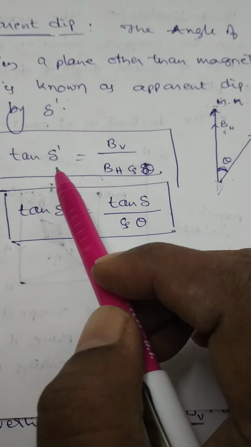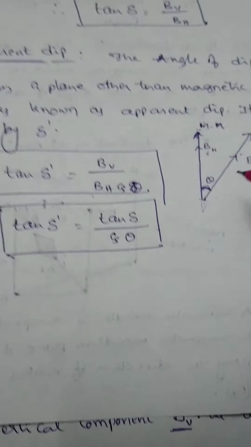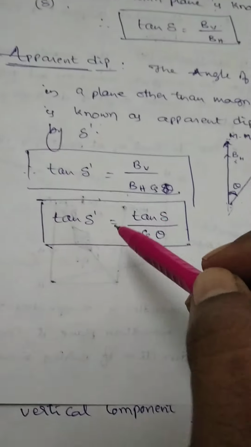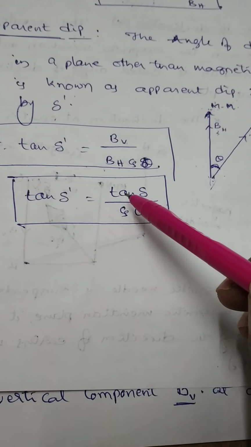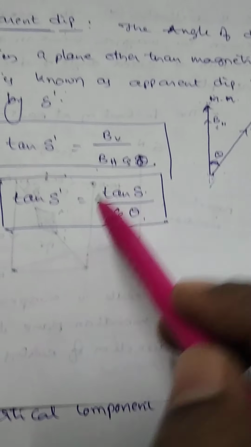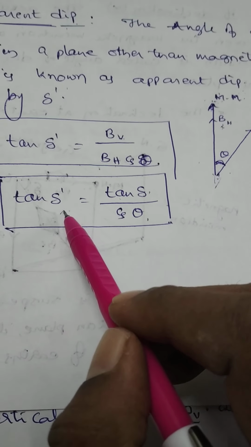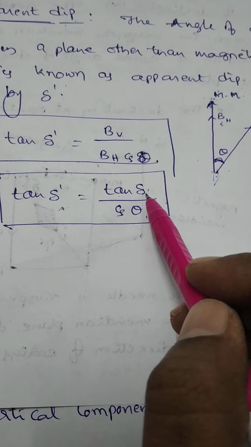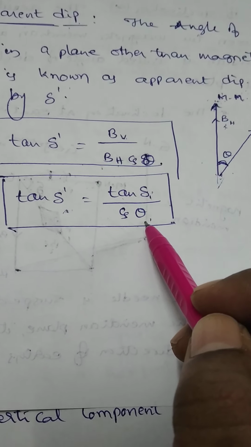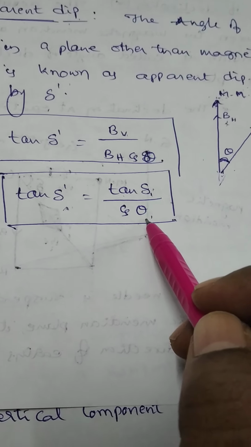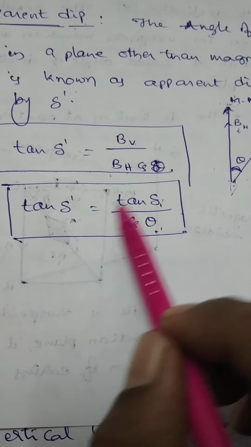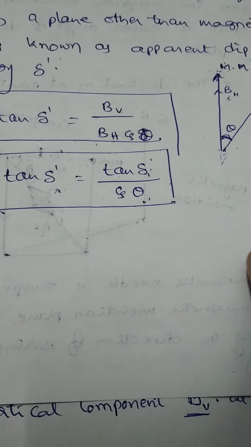So tan delta dash is equal to BV by the horizontal component along the given plane, which is BH cos theta. But you know, BV by BH is equal to tan delta. So tan delta dash is equal to tan delta by cos theta. Delta dash is the apparent dip, delta is the true dip, and theta is the angle between the magnetic meridian plane and the given plane. This is the relation between true dip and apparent dip: tan delta dash is equal to tan delta by cos theta.